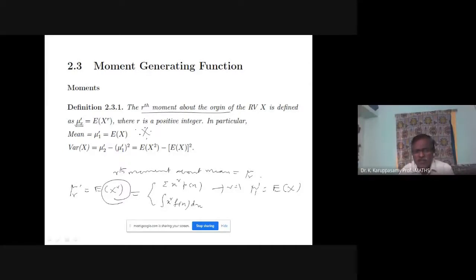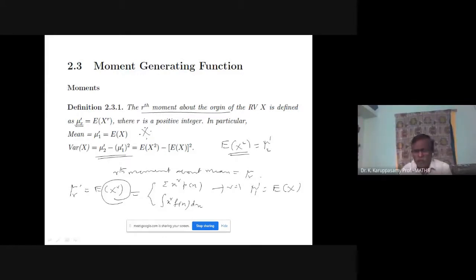What is mu 2 dash? In the x power r formula, if you put r equal to 2, then E of x power 2 is mu 2 dash. E of x square is mu 2 dash. If it is power r, it is mu r dash. So mu 2 dash is nothing but our previous E of x square. So the variance formula we can also write as mu 2 dash minus mu 1 dash squared.